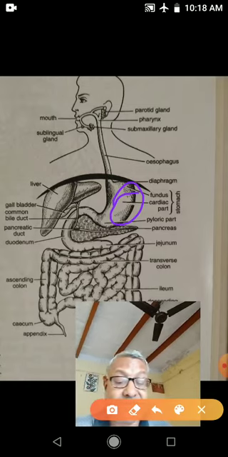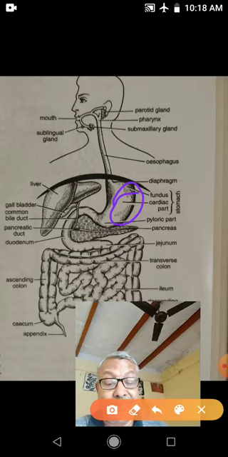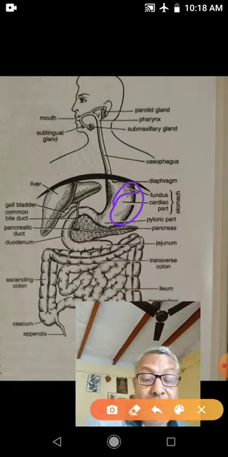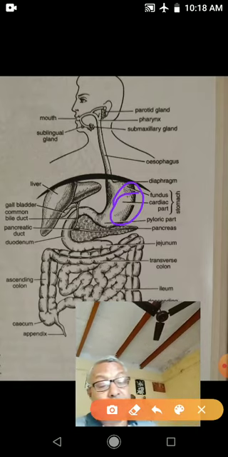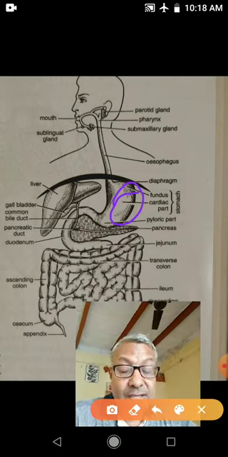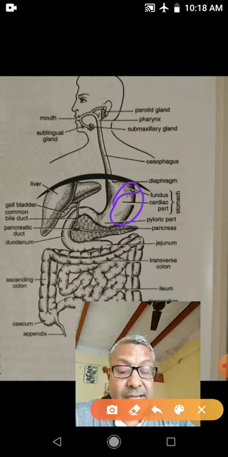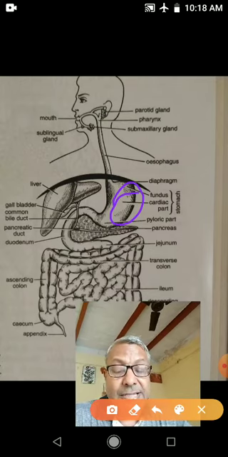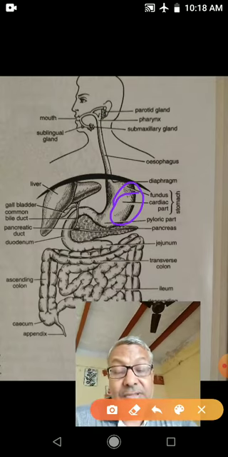It secretes hydrochloric acid, pepsinogen, and soluble mucin. The second is the pyloric gland, present in the pyloric area of the stomach. It secretes mucin, and gastrin hormone is also secreted by it.